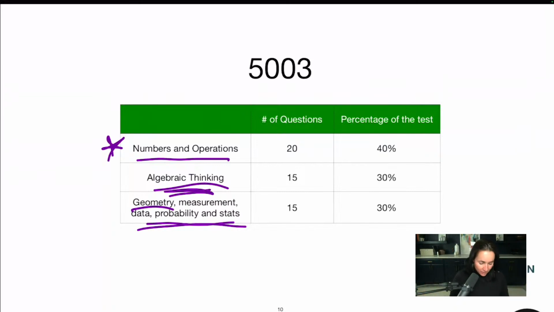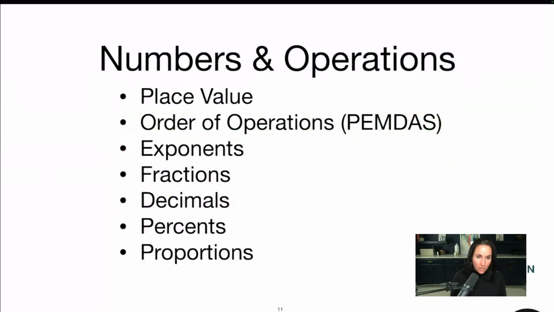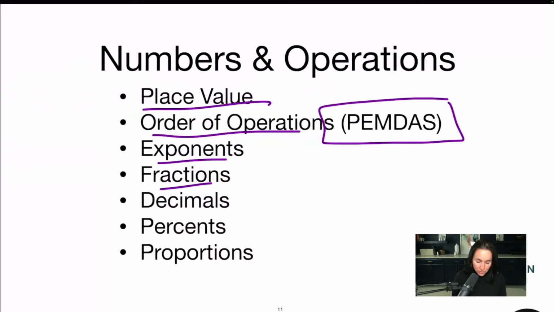All right, let me get started on this. So let's have a look. For the numbers and operations, this is going to be place value, order of operations, PEMDAS, exponents, fractions, decimals, percents, and proportions. Numbers and operations is a big one, and it's usually assessed throughout all the questions. So even if it's an algebra question, there will probably be some sort of numbers and operations. There'll be some sort of PEMDAS in there or something else, okay?